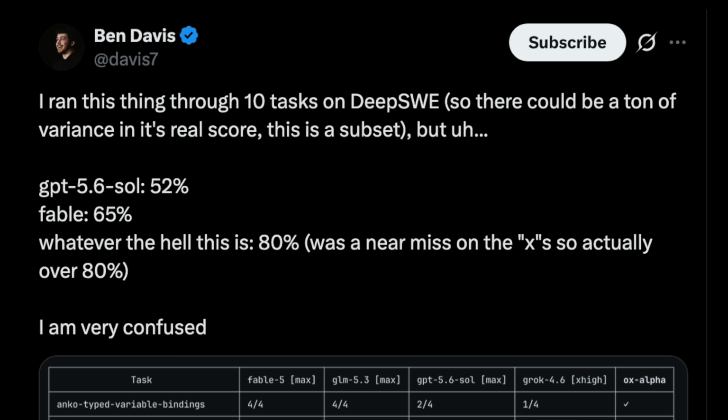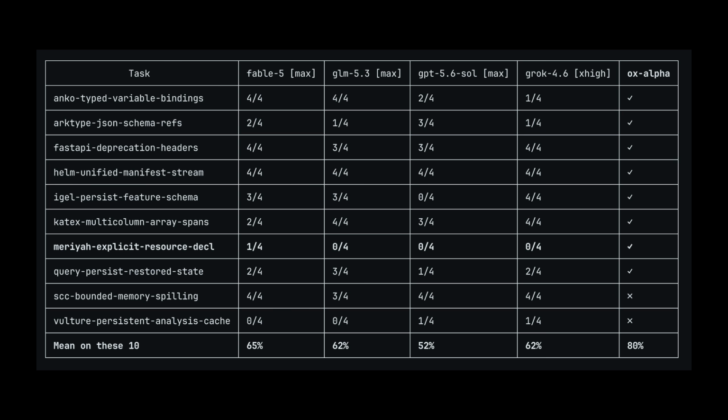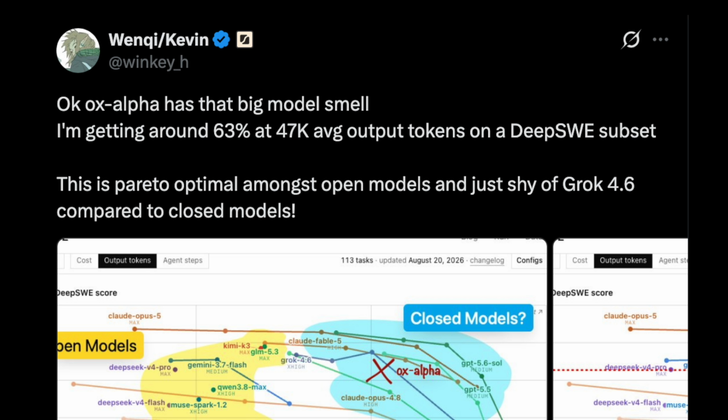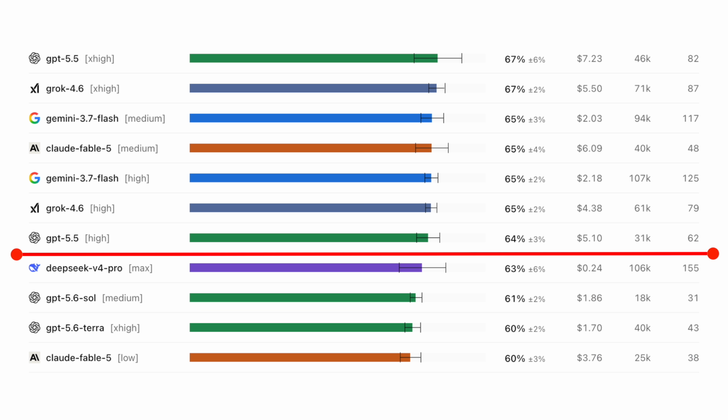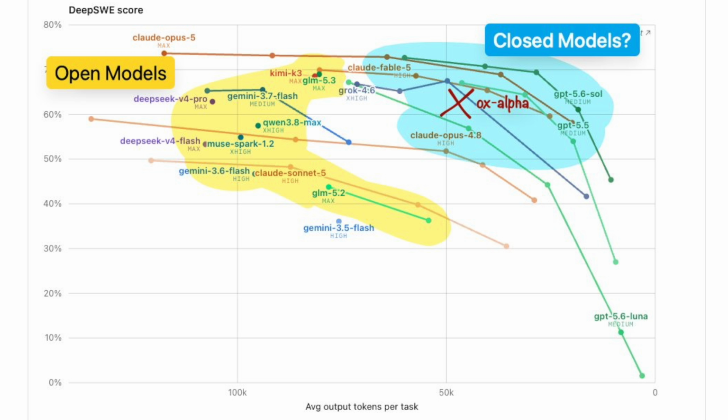The source for this was actually Ben's tweet, where he ran it through 10 of the tasks on Deep SWE, and yes, it did beat GPT 5.6 on those, but on a more complete run, it's looking closer to 63%, which puts it near Grok, DeepSeek and Gemini, or Fable and 5.6 Sol on a medium effort level. So keep that in mind for your comparisons. Something else interesting though is apparently it averaged 47,000 output tokens, which groups it closer to the closed models, but I must say I don't think it is one.